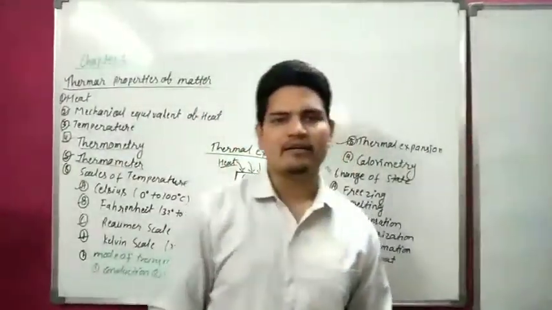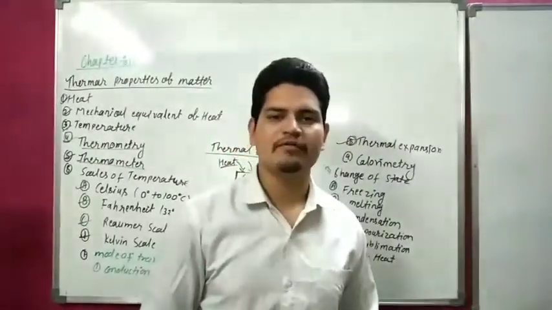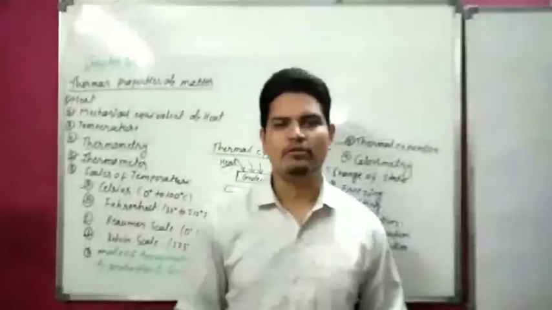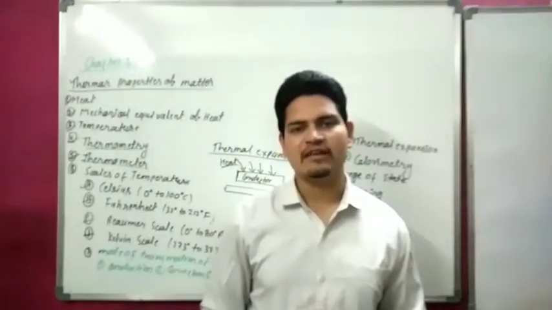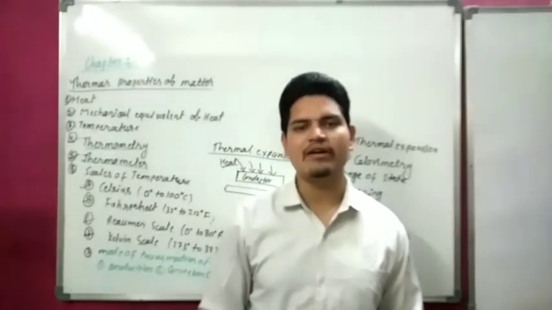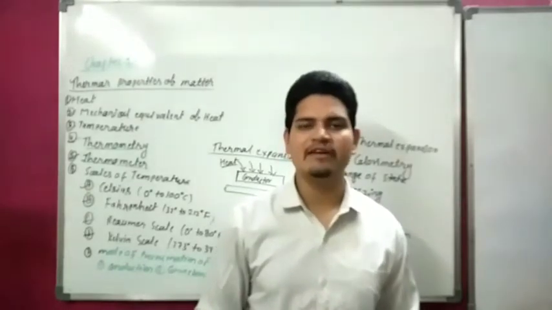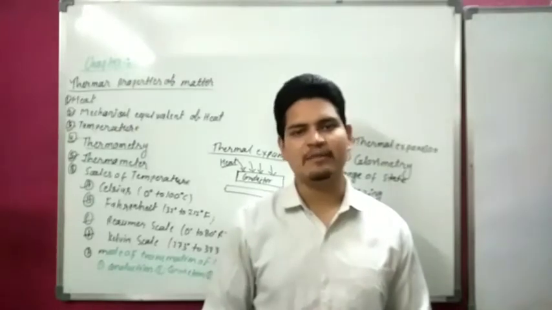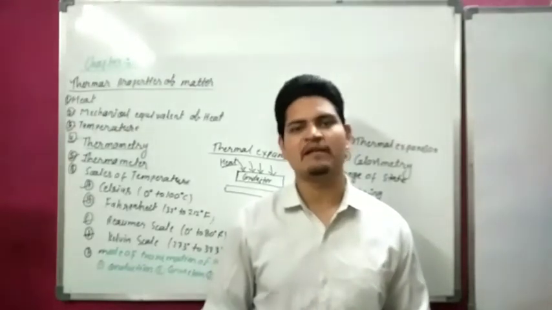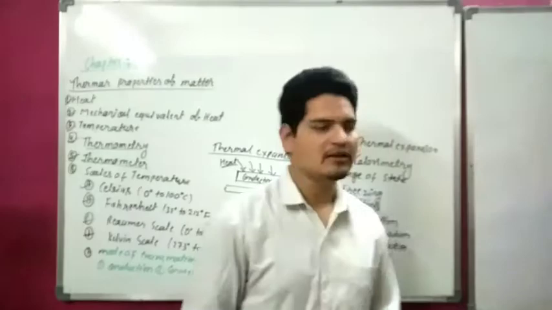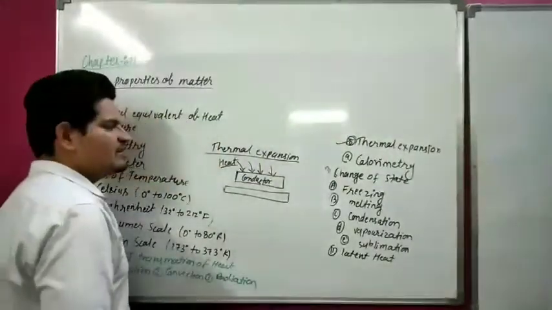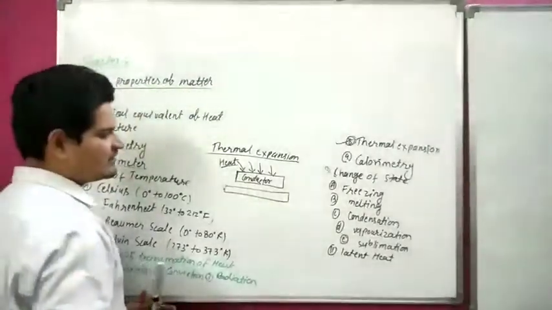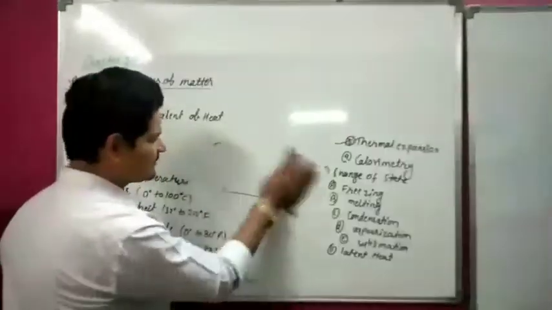A railway track is an example of thermal expansion. The gap between two rails is left to avoid problems from thermal expansion. When we increase the temperature of a body, then it expands. This expansion is called thermal expansion. So thermal expansion means expanding of the body's shape and size.